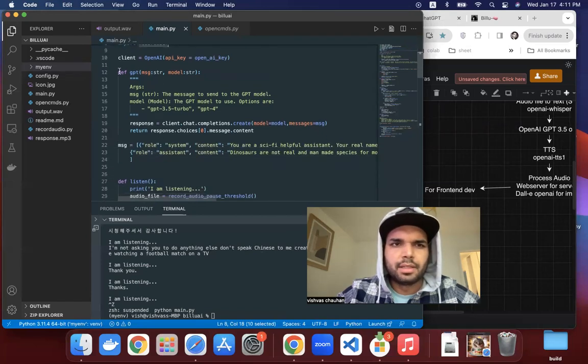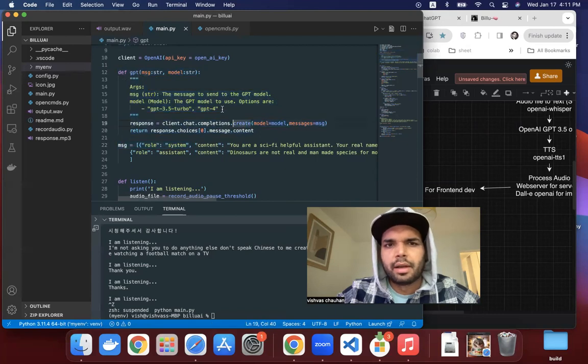Okay, first is a simple GPT code. You can use two models here. Simple, I hope you already know that. And this is the syntax to pass the message inside the GPT. First message, or whatever you assign to it.